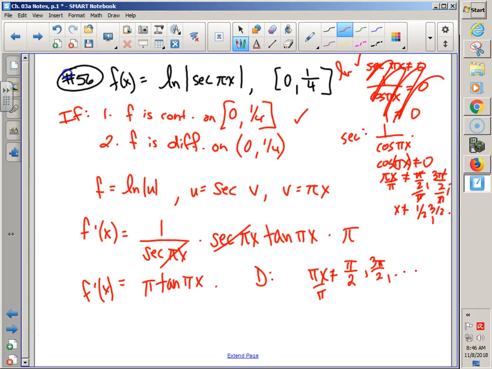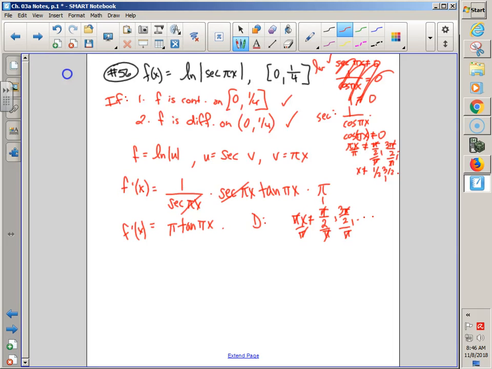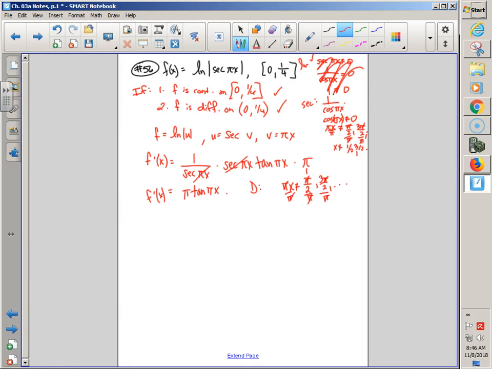I'm going to divide by pi. Wait a minute, doesn't that just still happen at 1/2 and 3/2? Oh. Well, that's not in the interval either. So guess what? Differentiable. Check. So what am I doing? I'm having to go back to basic graphs and say, when does secant not exist? Ooh, at pi over 2 and 3 pi over 2. Let's make sure this pi x can never be that. Oh, it can't. When does tangent not exist? Ooh, can't equal pi over 2 or 3 pi over 2. It doesn't in that interval. I'm good.